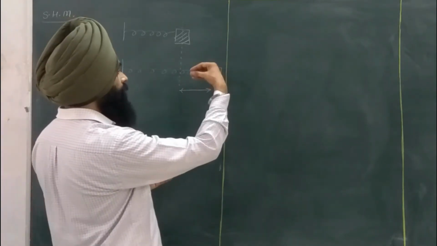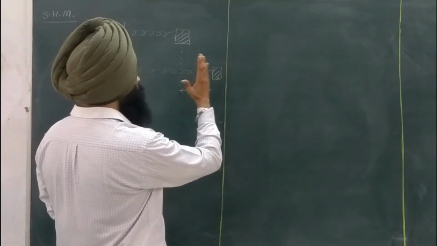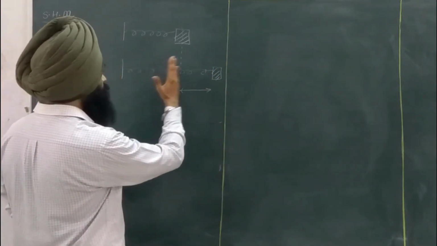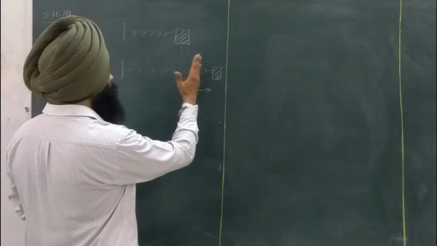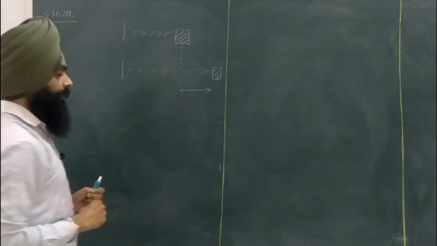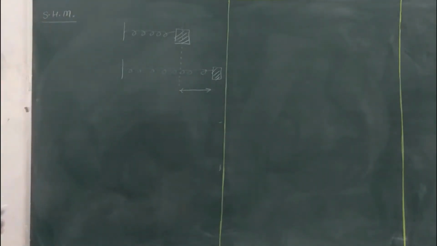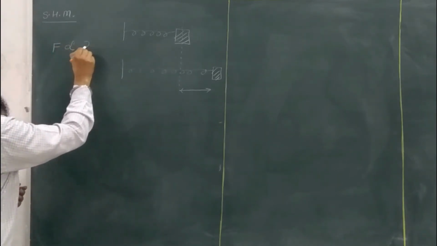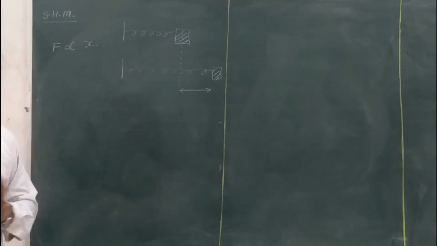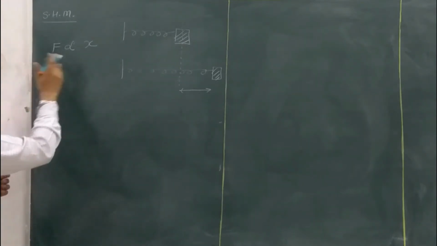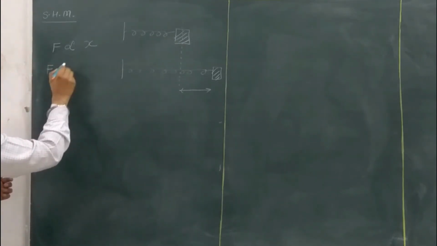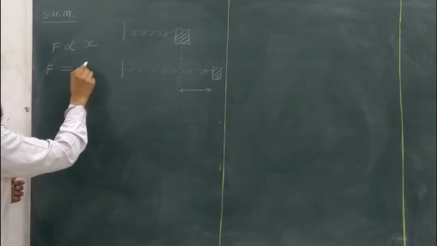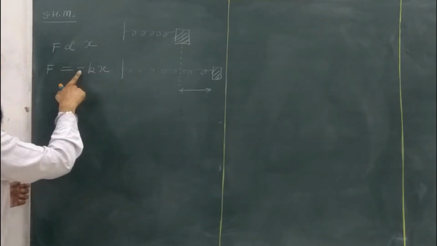When the mass is left, the mass moves around the mean position due to inertia, giving the simple harmonic motion. So every time the force is directly proportional to the displacement and directed towards the mean position. So here if I give the constant of proportionality, then it has the negative sign.